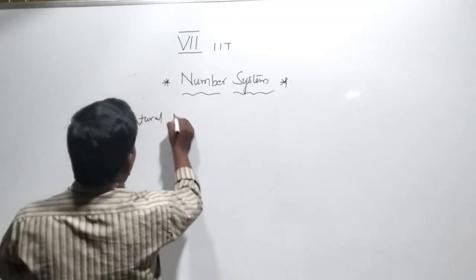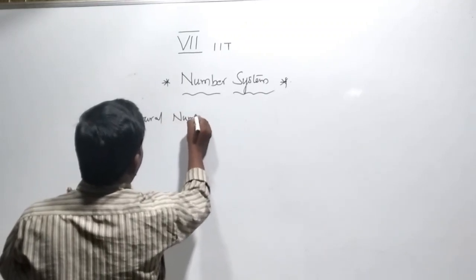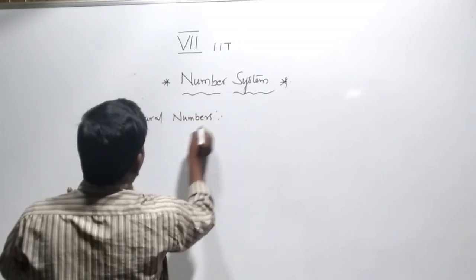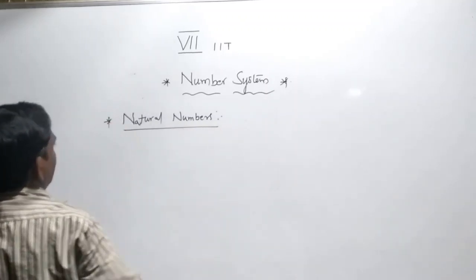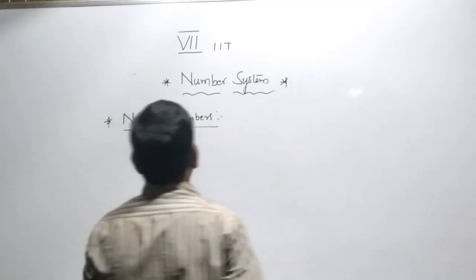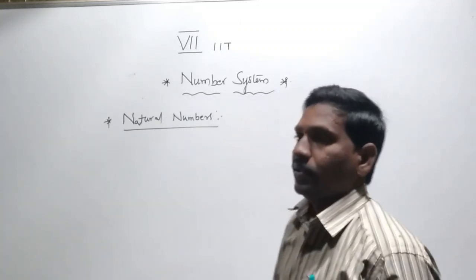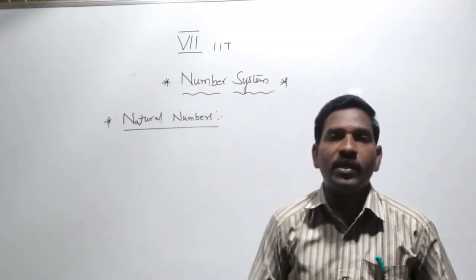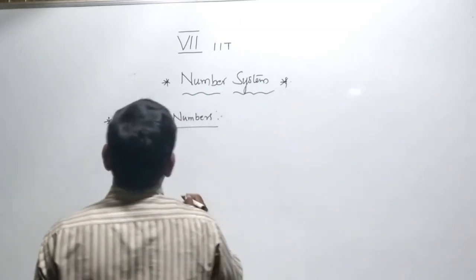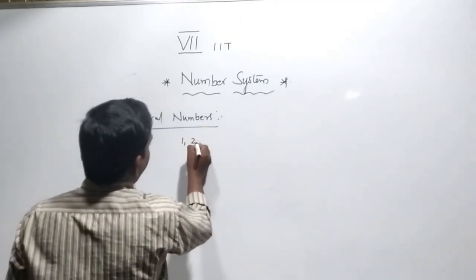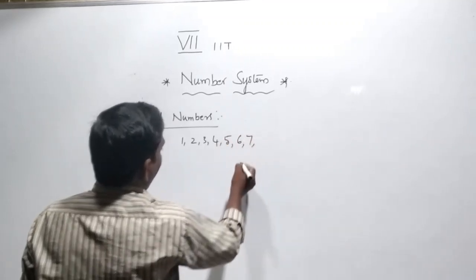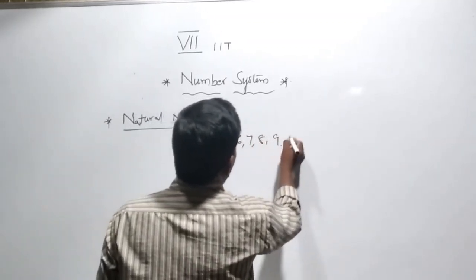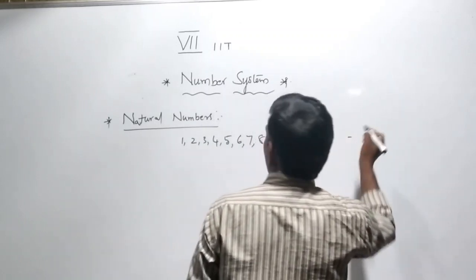Natural numbers are the counting numbers. We can write them like this: 1, 2, 3, 4, 5, 6, 7, 8, 9, 10, and so on.